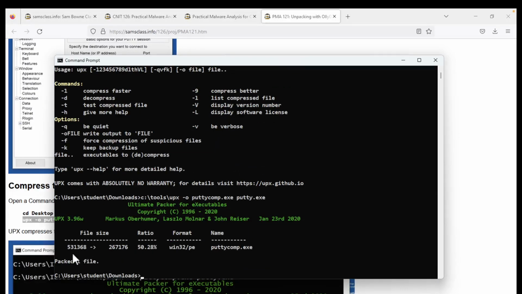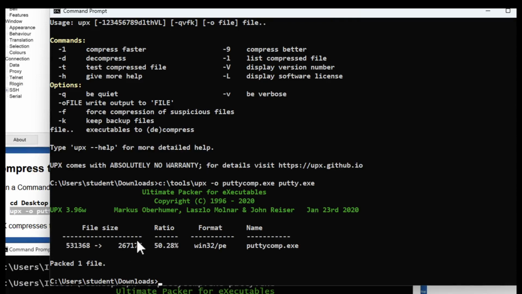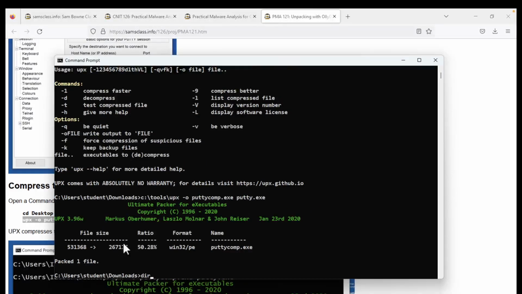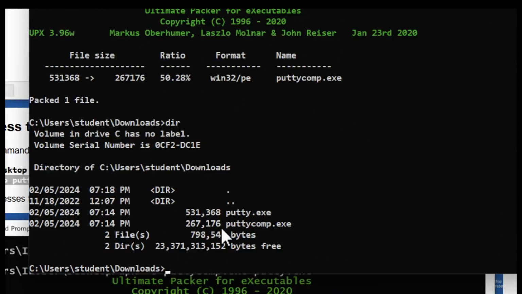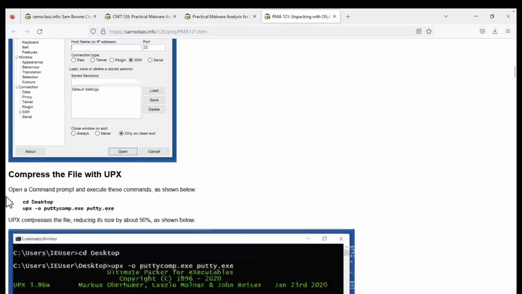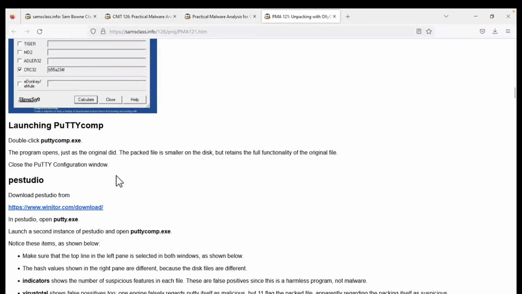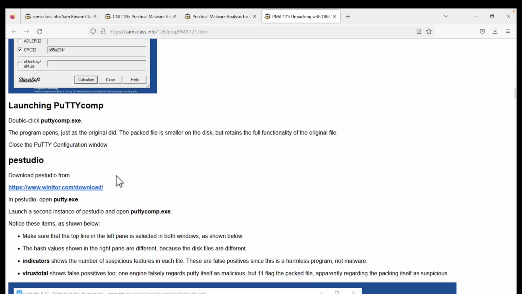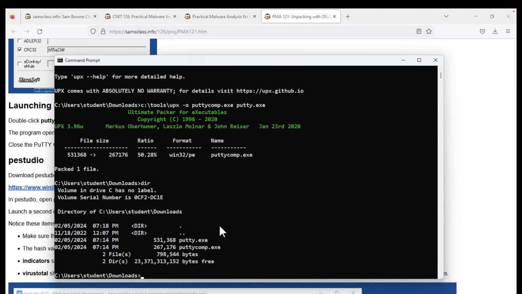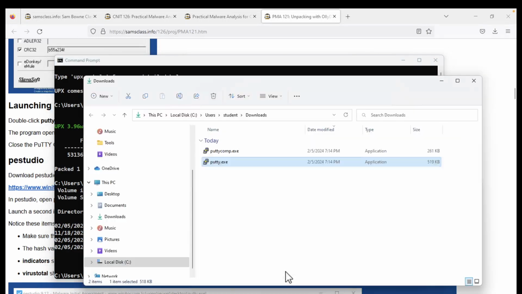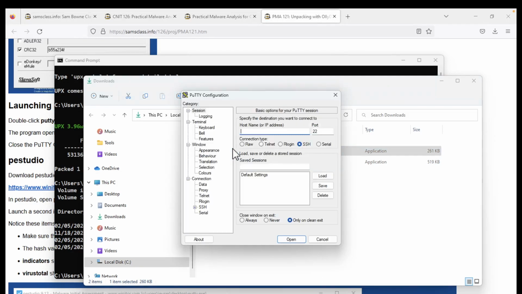Now it's compressing. So it took this thing that was 531 kilobytes and shrunk it down to 267 kilobytes. If I do a directory, you'll see both versions, PuTTY and PuTTY compressed. We can now compare these two to understand what the UPX packer is doing. If I launch PuTTY comp, you'll see that it works, which is pretty surprising. It's compressed, but you can run it. If I go to my downloads folder, there's PuTTY comp. If you double click it, it just pops right up. It works. So even though it's compressed on the disk, it decompresses into memory to run exactly the same as the original PuTTY. That's the idea.